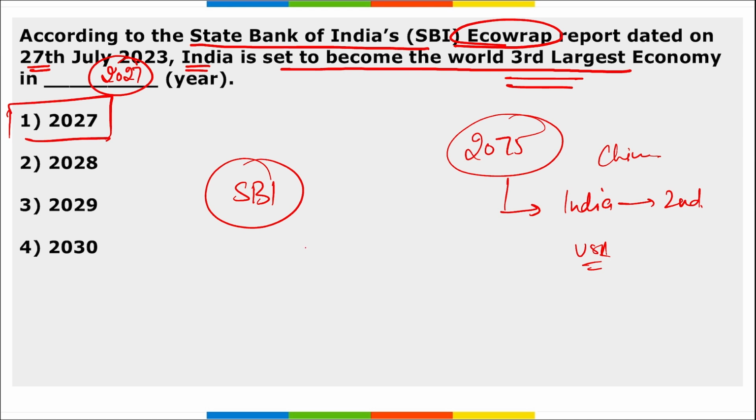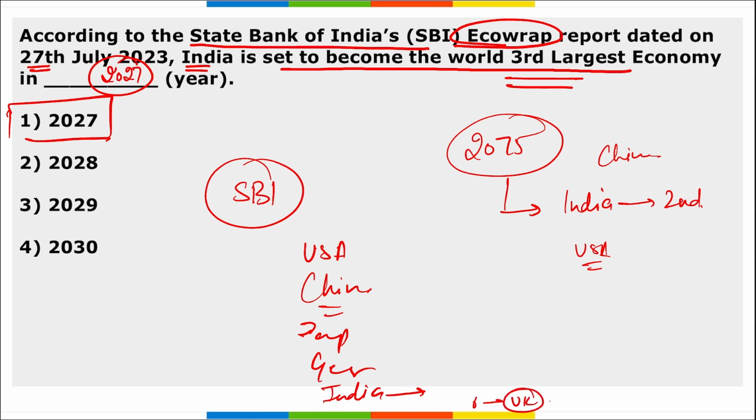As of now, the USA is on top, followed by China, correct? And we have Japan and Germany, and we are in the 5th position as of now in 2023, and the UK is in the 6th position. Even now, you will see the Bank of England has raised the interest rate by 25 basis points.